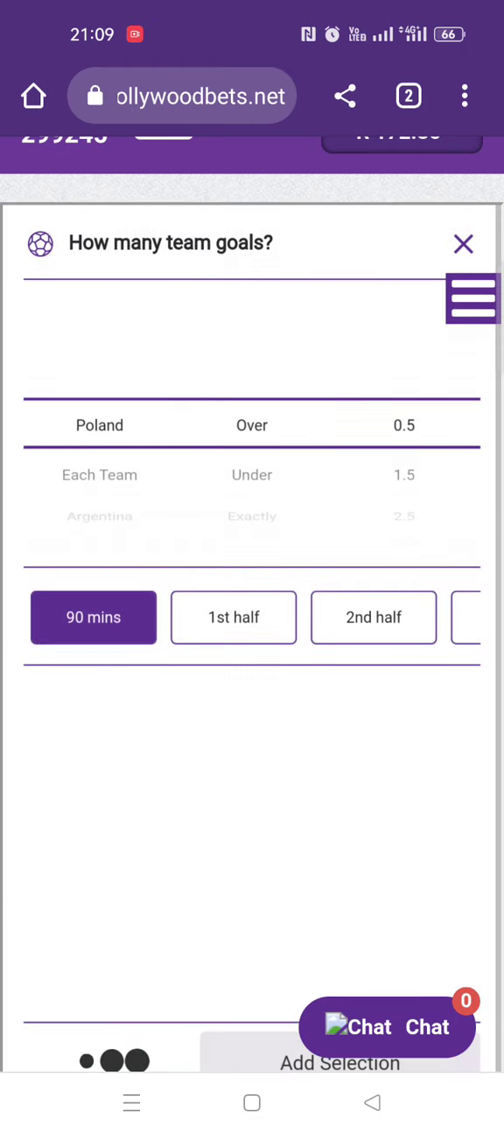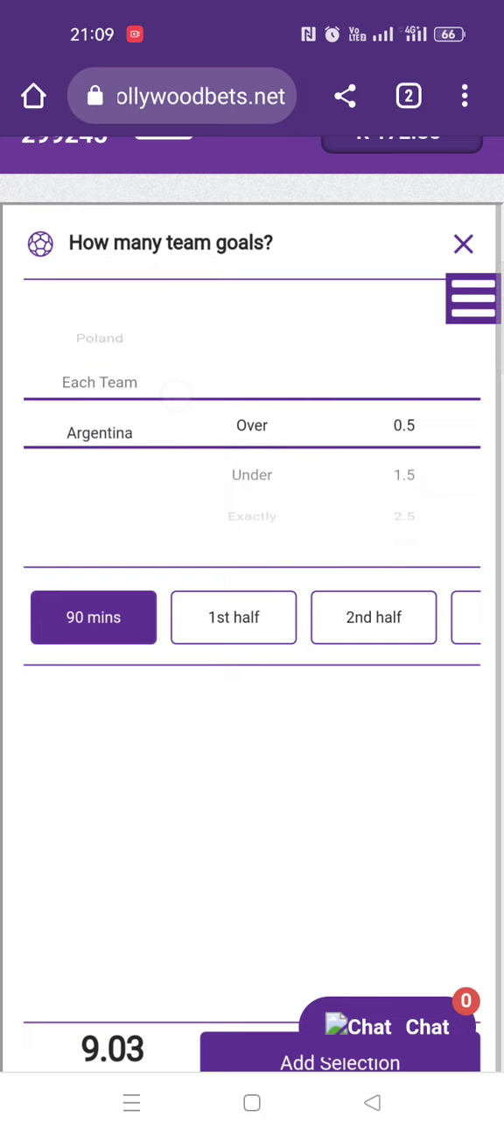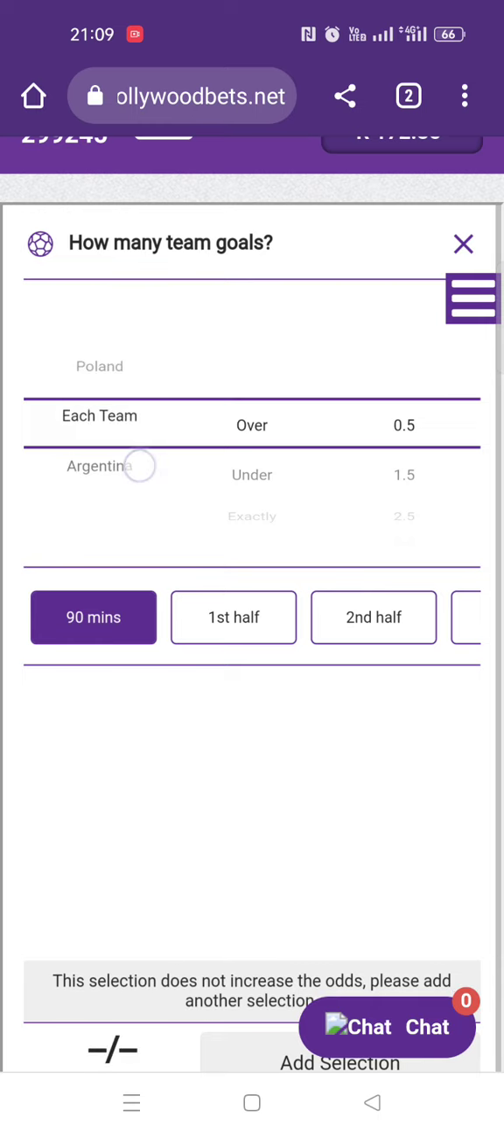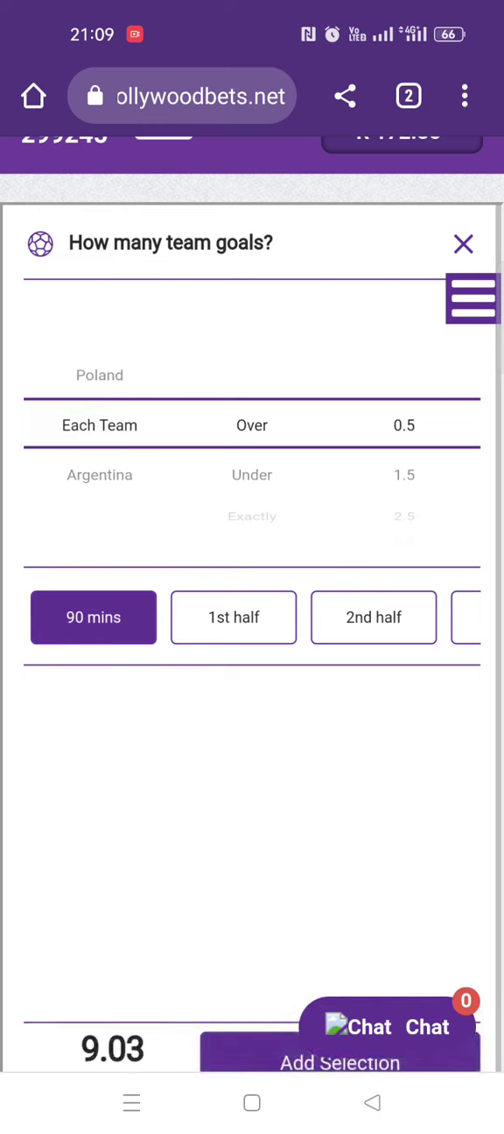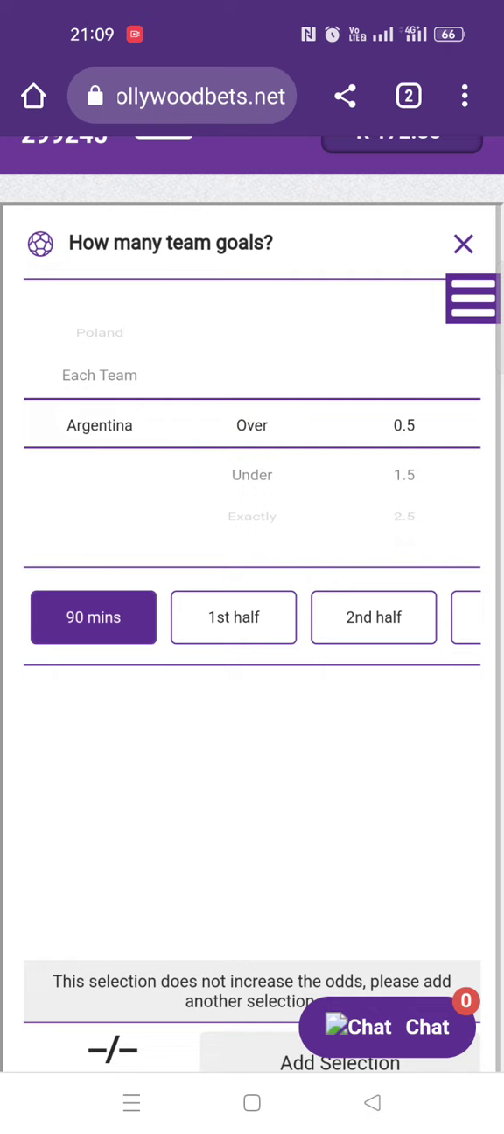So it's basically focusing on a team now. You see how many team goals? Poland, you can see, or Argentina, you see, or each team. Those are the options. But I believe Argentina will score at least 2 goals in that match. So I say over 1.5 for Argentina.